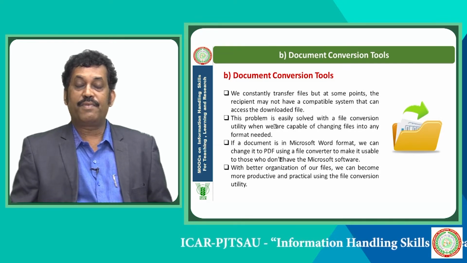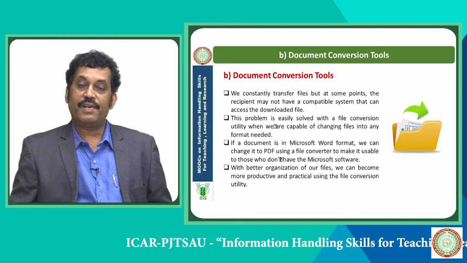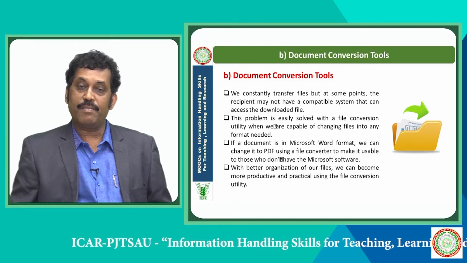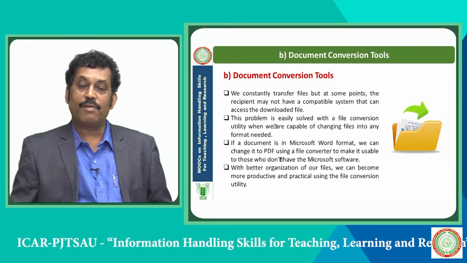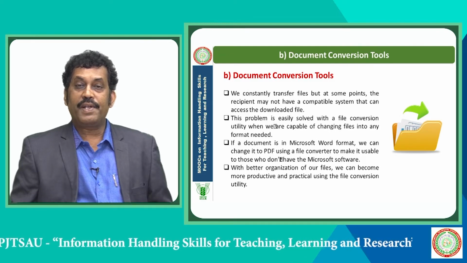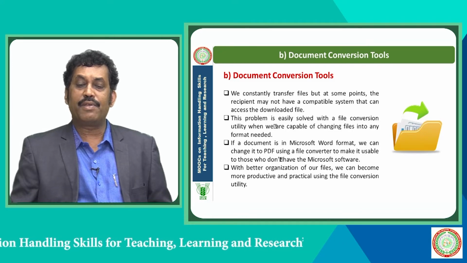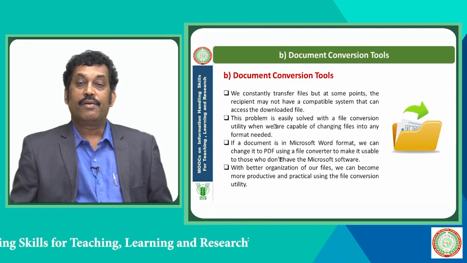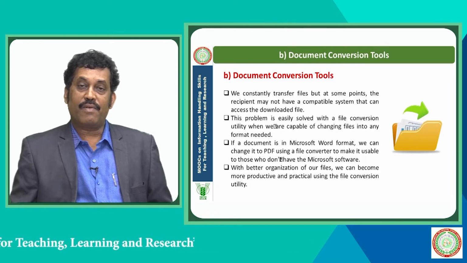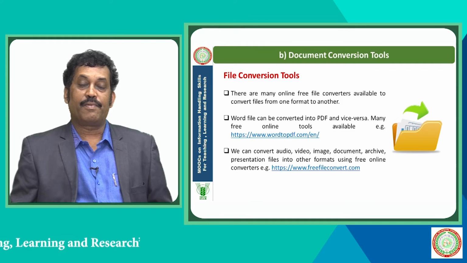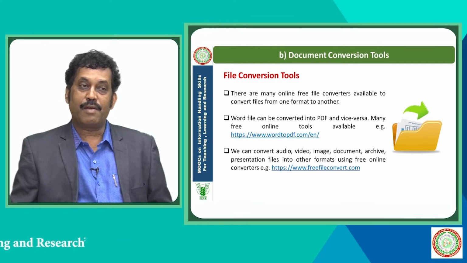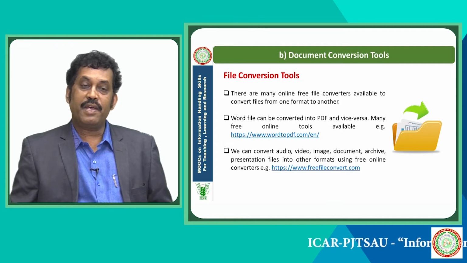Not only Word or PDF files, all file formats, whether it is a video file or an audio file or an image file, we can convert from one format to another format. With better organization of our files, we can become more productive and practical using the file conversion utility. There are two types of file conversion tools available. One is the proprietary type, for which we have to purchase or subscribe. The next one is open source, that is open access mode. These tools are available on the internet. They are available free. You need not pay anything.